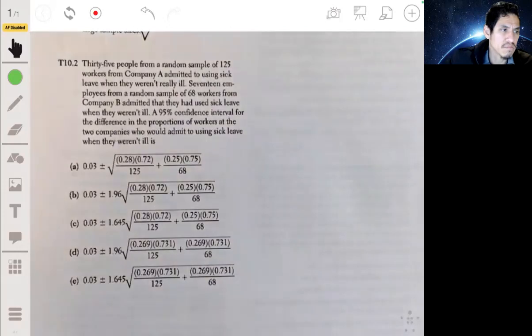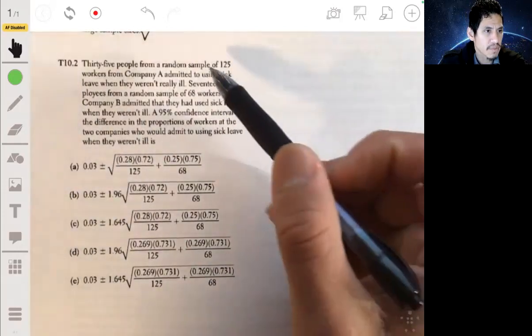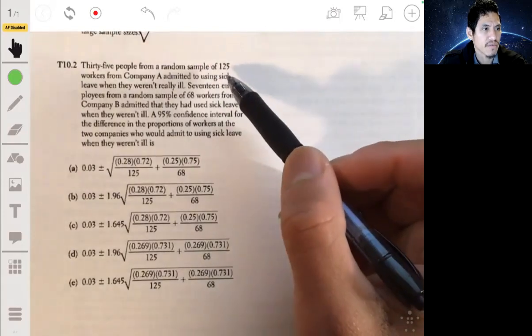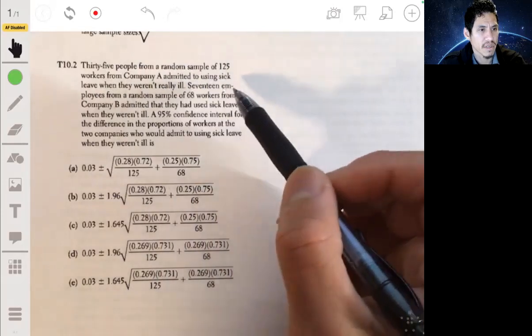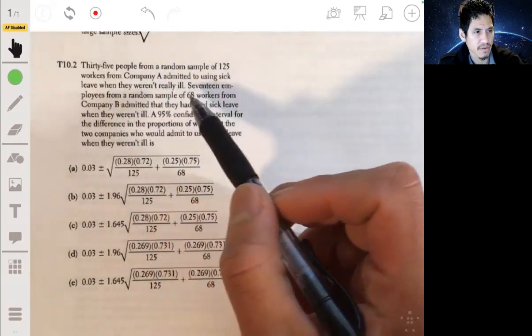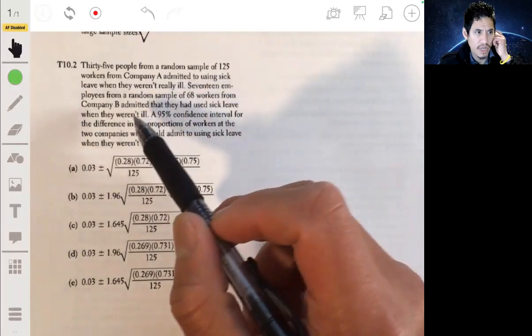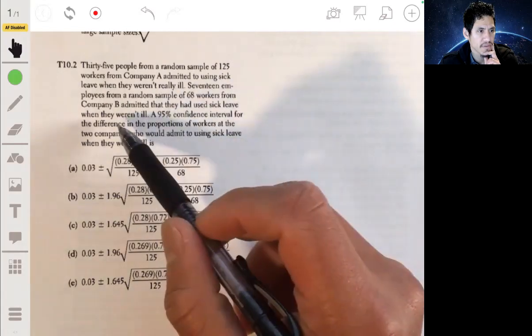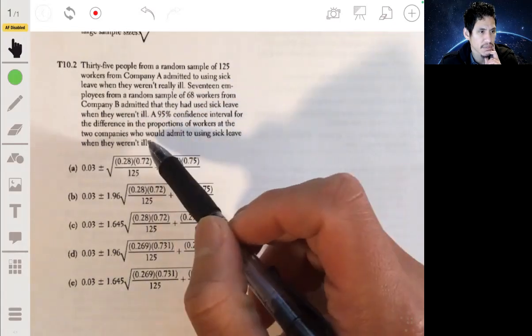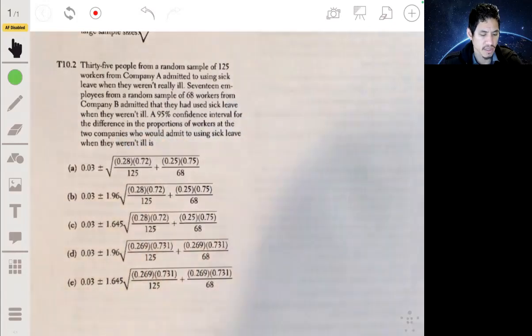Right. Problem 10.2, we got 35 people from a random sample of 125 workers from company A admitted to using sick leave when they weren't really ill. 17 employees from a random sample of 68 workers from company B admitted that they had used sick leave when they weren't ill. A 95% confidence interval for the difference in the proportion of workers at the two companies who would admit to using sick leave when they weren't ill is.